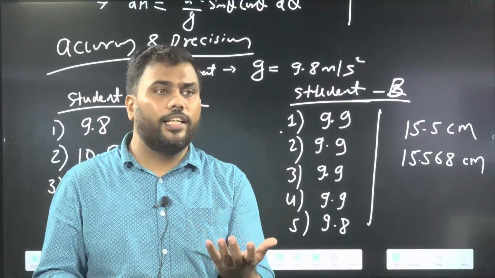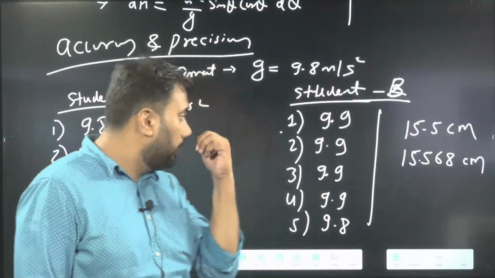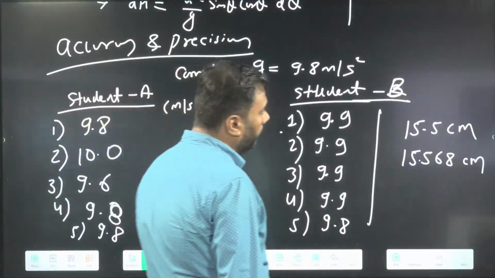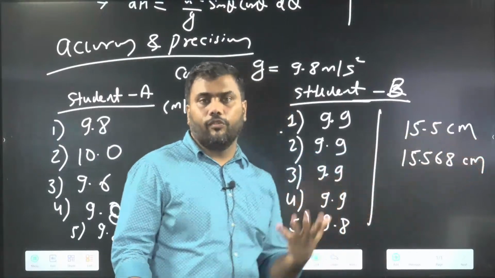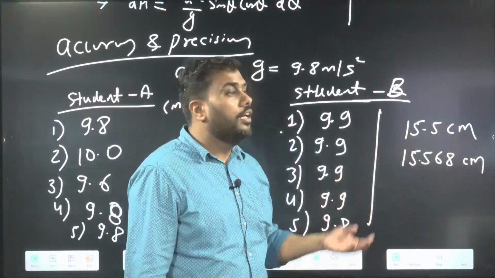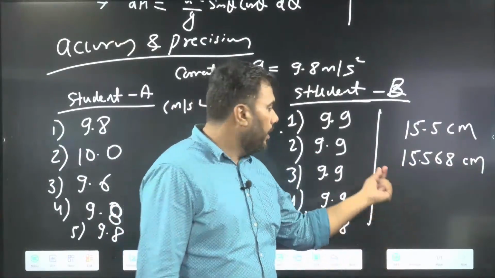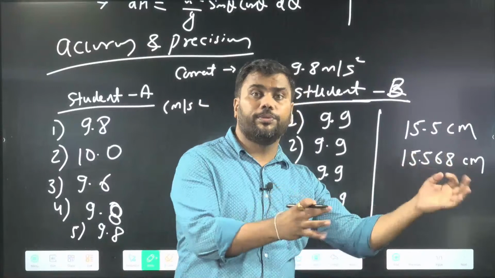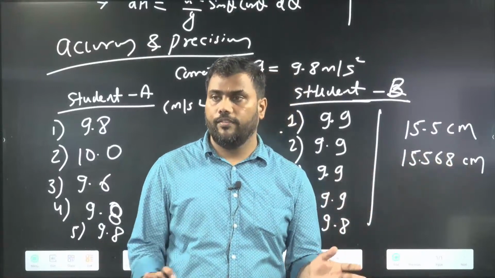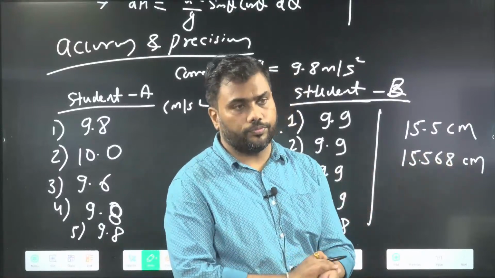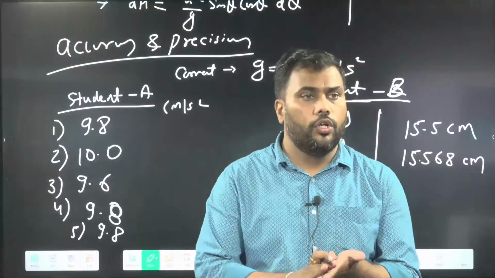For accuracy, I need to know the exact value. I cannot just compare these and tell you which has more accuracy. Whichever is close to the exact value, that is more accurate. But giving more significant digits means more precision. Everyone, is this clear? Okay, very good.